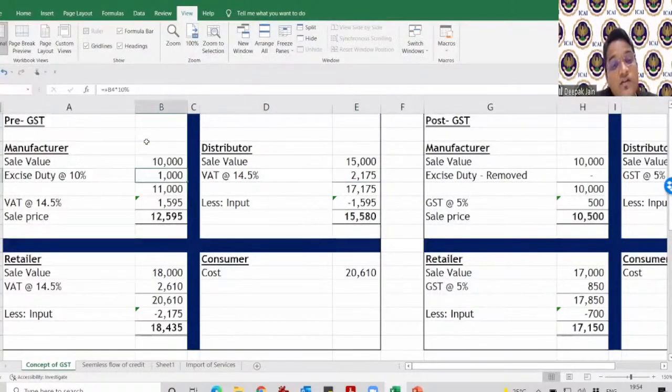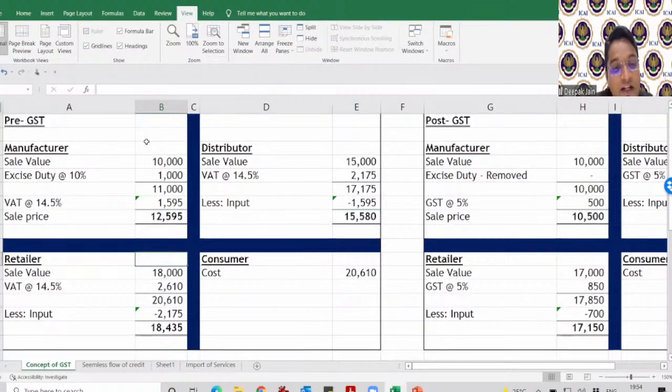Will he get credit of this excise duty? No, because he is not a person registered under excise duty. So this 1,000 became a cost for him. That's when we say cascading of taxes was there. On this 1,000, there was no input tax credit. He used to get credit only of the VAT portion, and this was his ultimate costing.